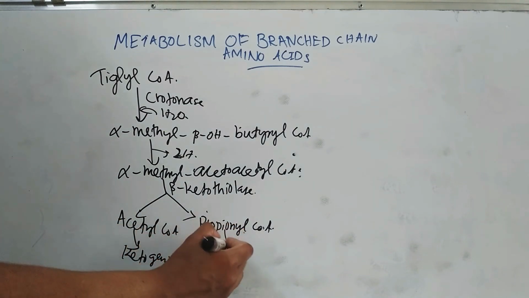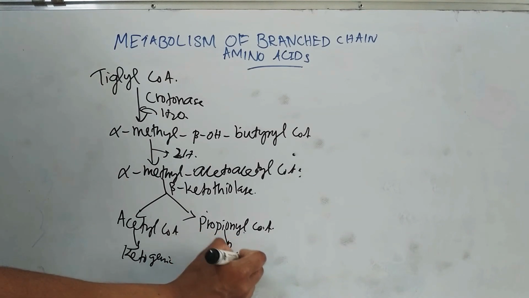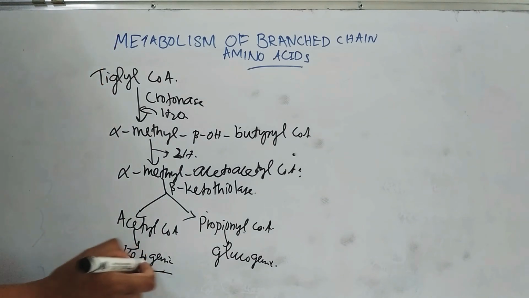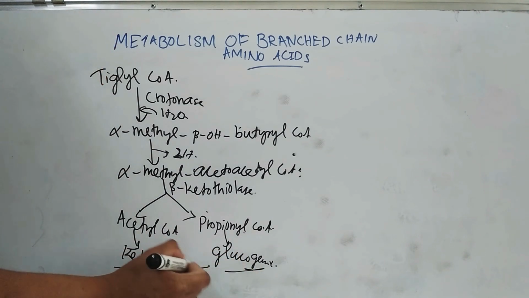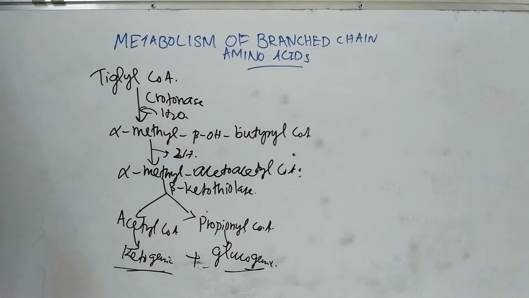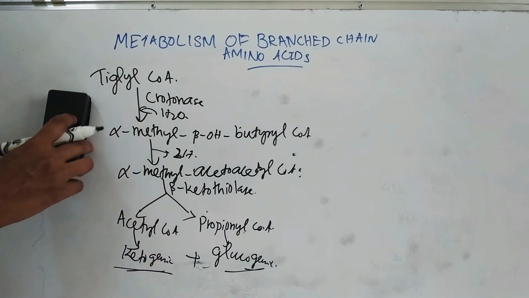As it can form propionyl CoA, it is a glucogenic amino acid. So isoleucine is both a glucogenic and ketogenic amino acid. So that is about the metabolism of branched chain amino acids.